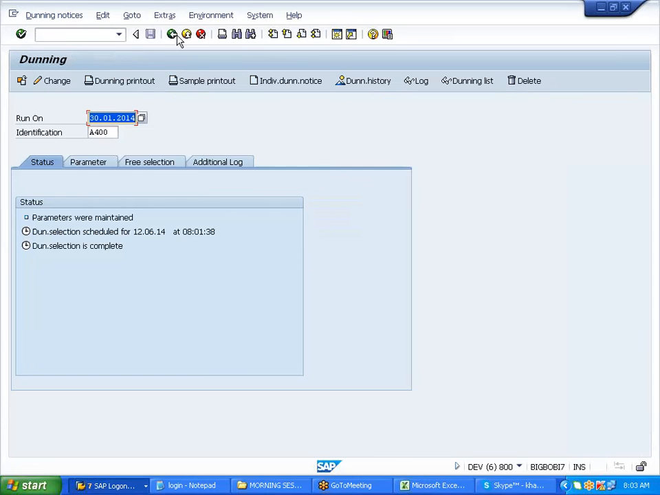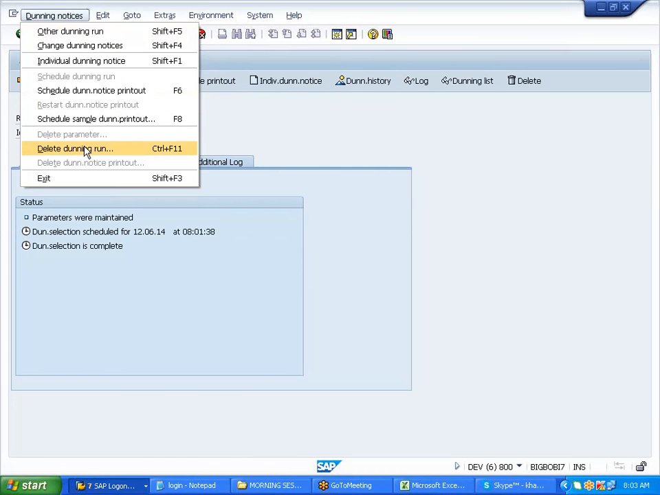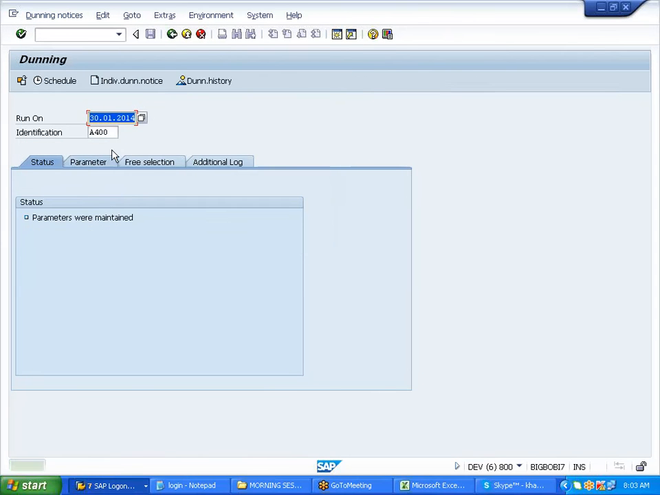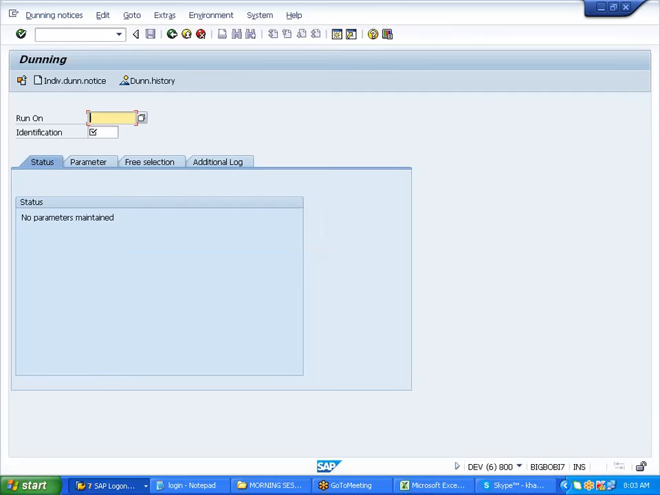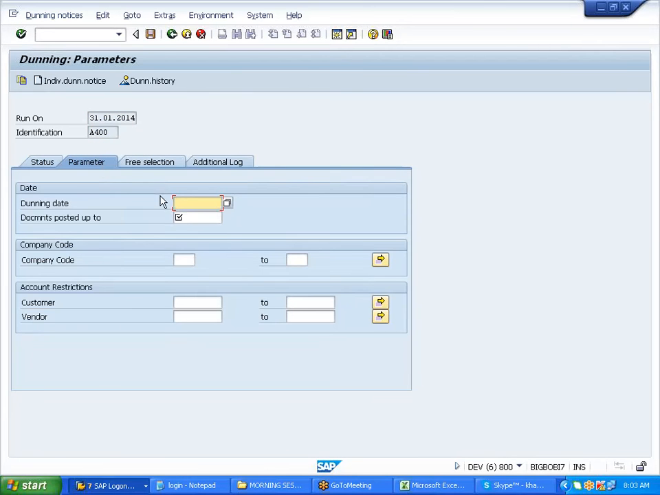Now let us see this. What we'll do is we'll try to run it on 31st. I deleted that earlier one, parameters.